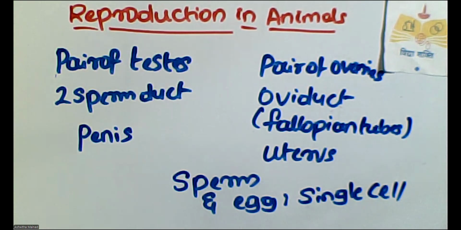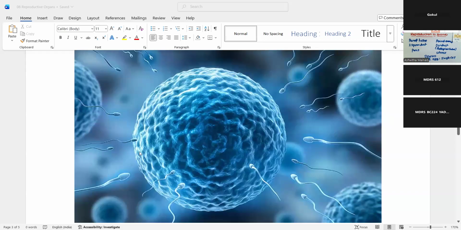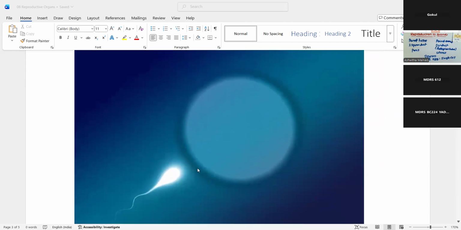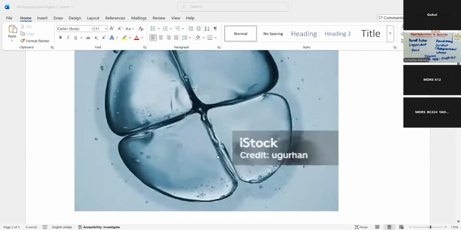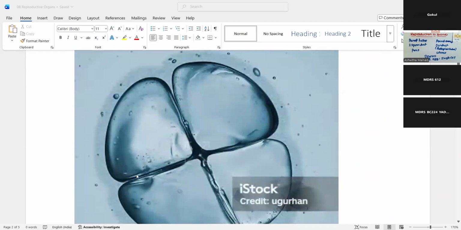Okay, that itself we have explained in this particular image. Like egg, you get the sperm, it gets attached. Though millions of sperms come, there is only one sperm that gets attached to the egg. And that single sperm, you can see, attaches like this. Then it divides into 4 parts. And then it forms the zygote. Okay, zygote into embryo, embryo into fetus, fetus into baby. This is how reproduction in animals takes place.